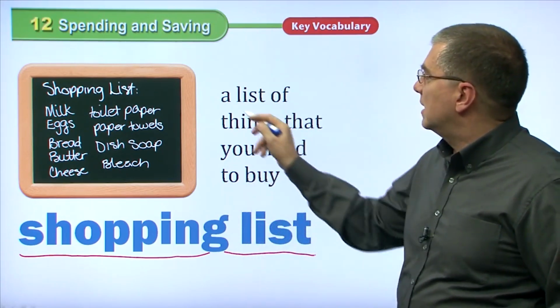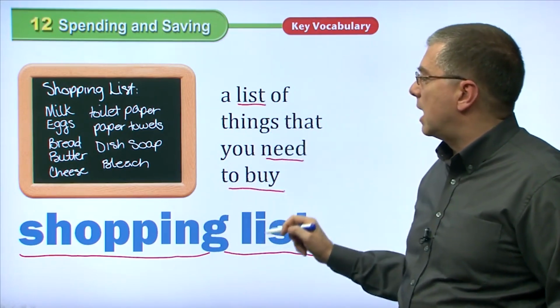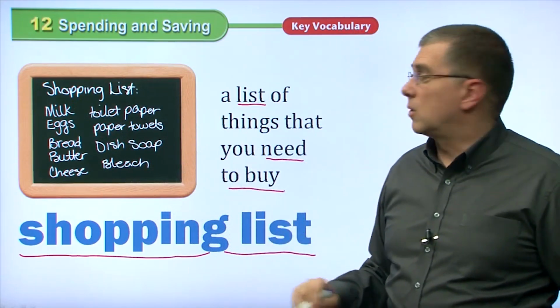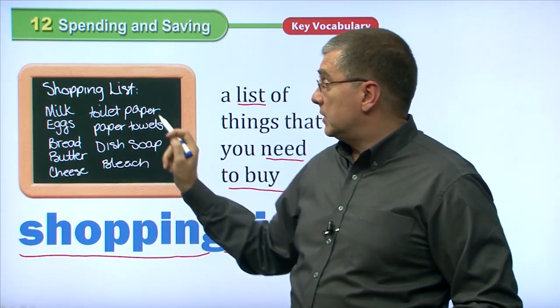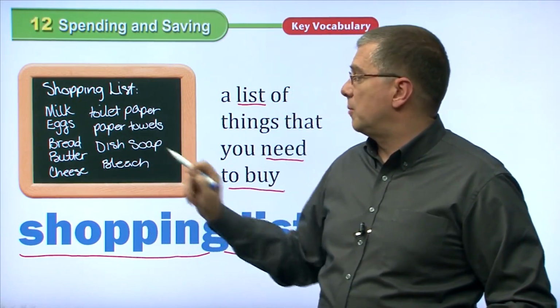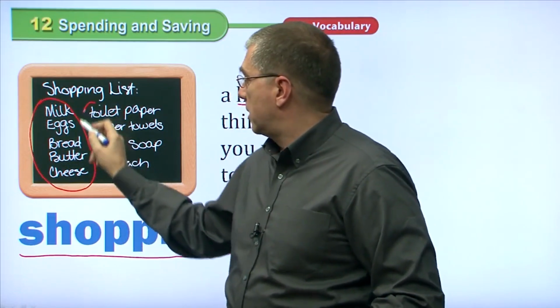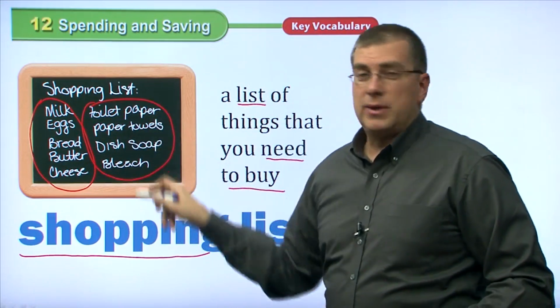A shopping list is a list of things that you need to buy. So this looks like a shopping list for a grocery store. We need to buy milk, eggs, bread, butter, cheese, toilet paper, paper towels, dish soap, and bleach. This is food. These are other things, right? So we need to buy food. We need to buy other things for our house.